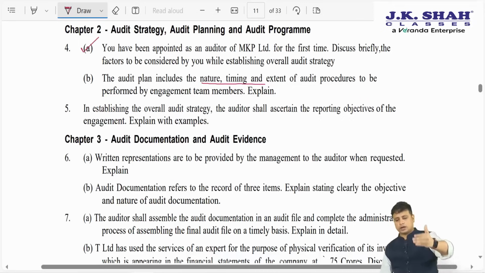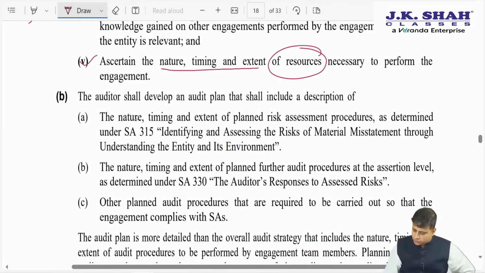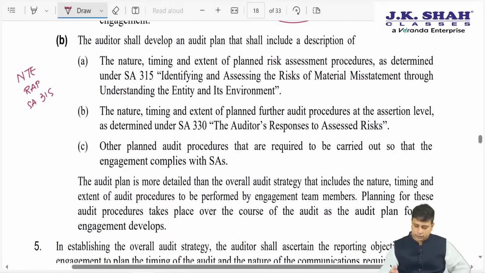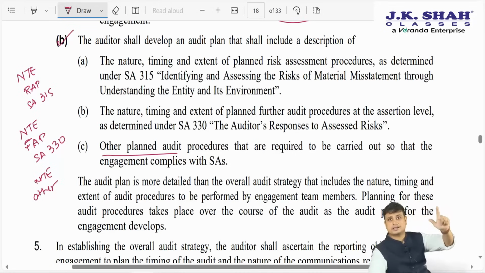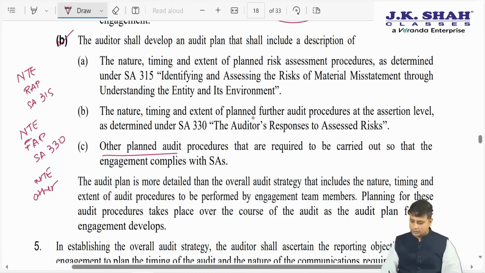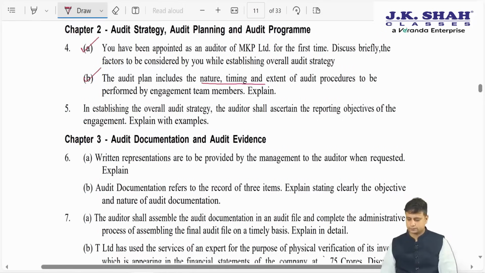So we need to say what is going to be covered in our plan. We will mention the NTE of RAP as per SA 315. What are the risk assessment procedures that we are going to perform? We need to have a plan for NTE of FAP, that is further audit procedure as per SA 330, and we need to have NTE of other audit procedures. So in the plan we will consider three things: NTE of RAP, that is risk assessment procedure, NTE of FAP, that is further audit procedure, and NTE of other procedures that we need to perform, which has again been covered.